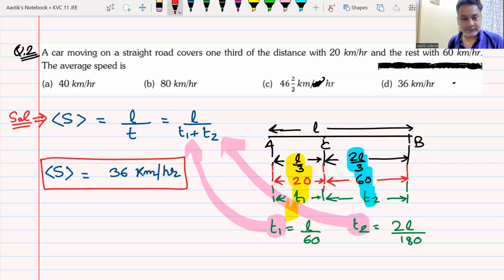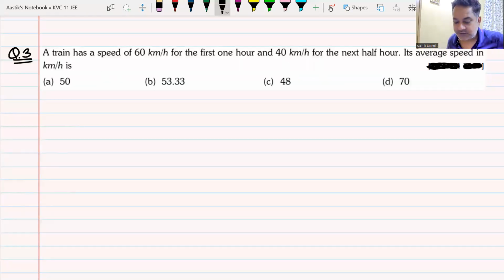Are we ready for the magic? Done, everyone? Then comes this one, and I need the answer first. A train has a speed of 60 kilometers per hour for the first 1 hour, 40 kilometers per hour for the next half hour. What is the average speed in kilometer per hour?